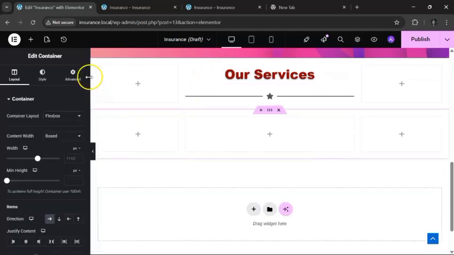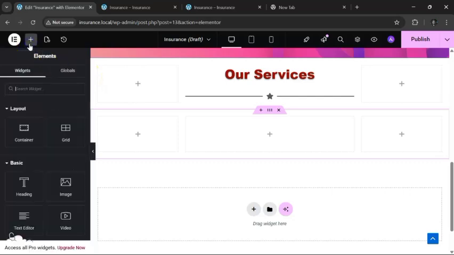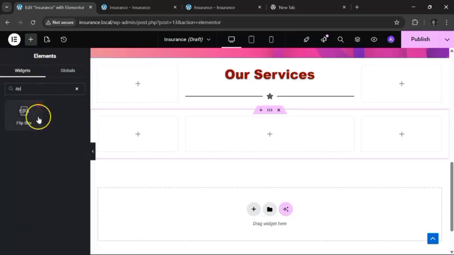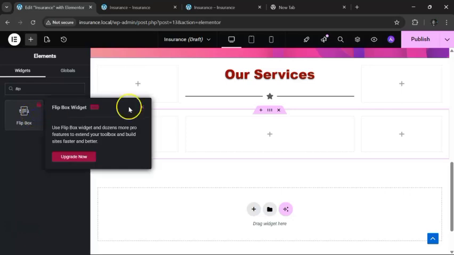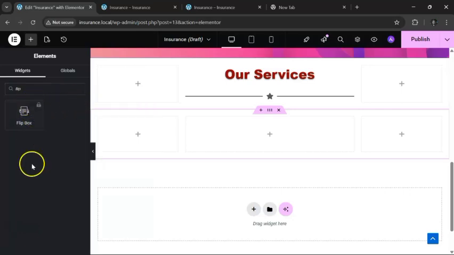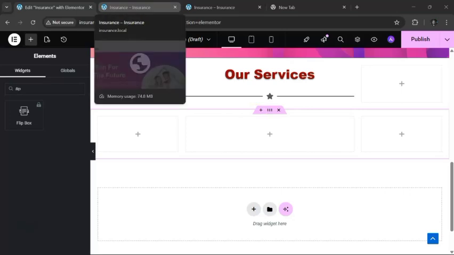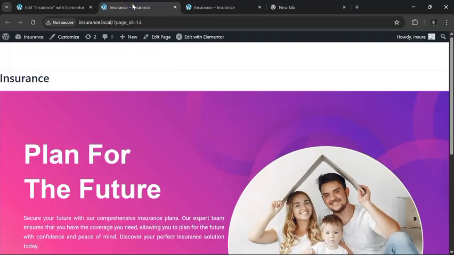So we want to have some information here, right? So the first one we want to have, we should have used let's say a flip box, but come on, you have to be on a pro version, so sorry, we can't use that. We need to use some other alternative, to be honest. Since we cannot use this because it's a paid version, we have to go back to the marketplace to get some free plugins that can help us to do that.